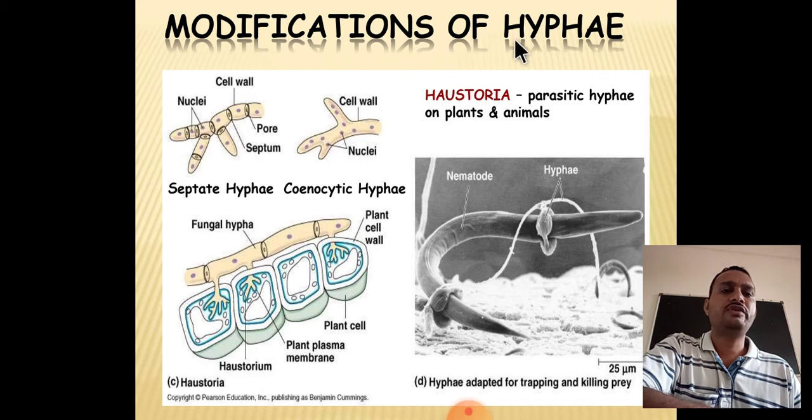Next is the modification of hyphae. Hyphae are modified into different structures. For example, you can see here the hyphae get modified into haustoria.